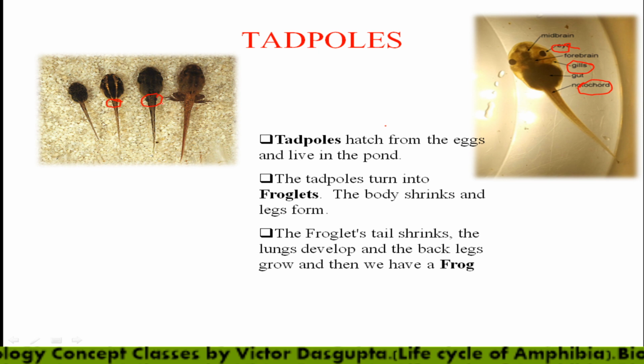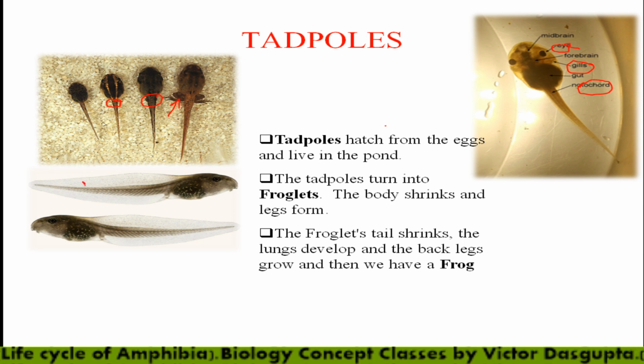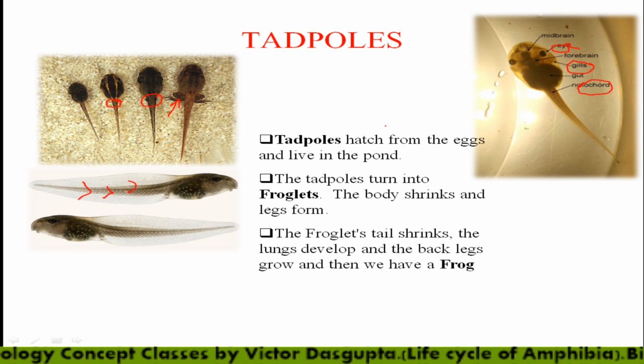Here you can see the back legs or back arms are there in the tadpole. Here only you can see V-shaped muscles in the frog. These are the myotome muscles basically present in fish, and also there will be external gills. As it is a lateral picture, you cannot see them, but we have marked the gills there. So these are the characteristics of a tadpole.